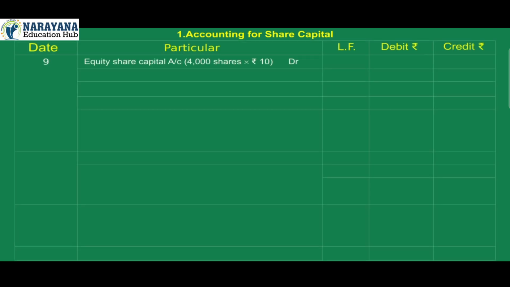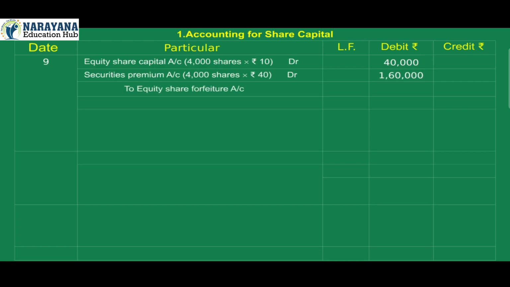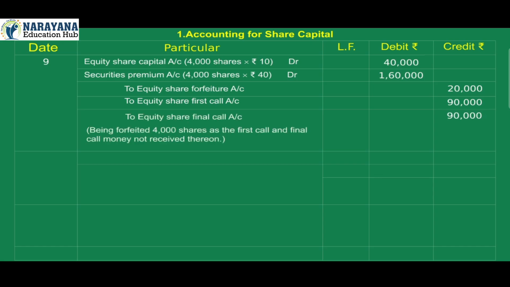9. Equity share capital account debit 40,000, 4,000 shares into Rs 10. Securities premium account debit 1,60,000, 4,000 shares into Rs 40. To equity share forfeiture account credit 20,000. To equity share first call account credit 90,000. To equity share final call account credit 90,000. Being forfeited 4,000 shares as the first call and final call money not received thereon. 10. Bank account debit 3,20,000, 4,000 shares into Rs 80.